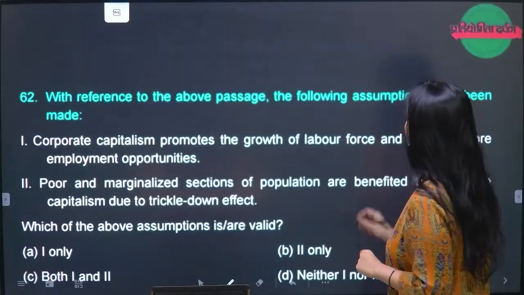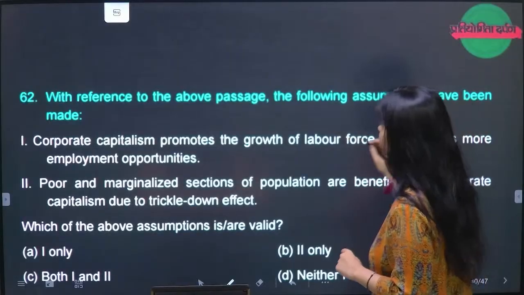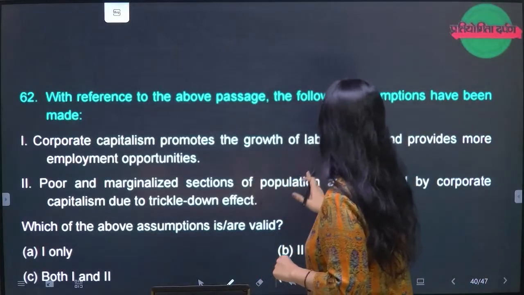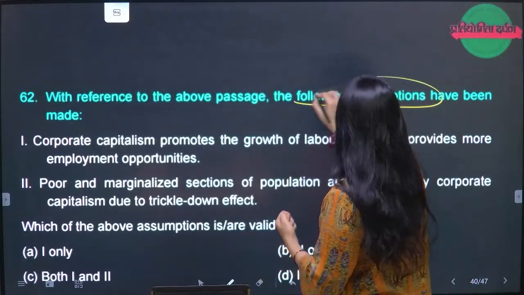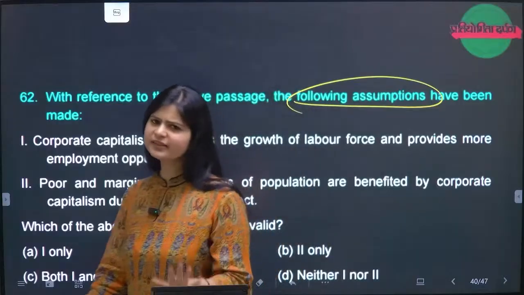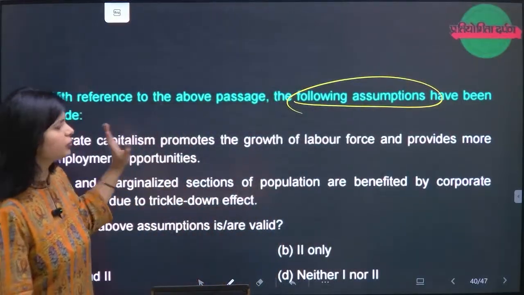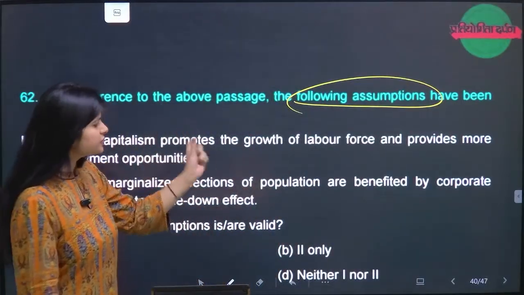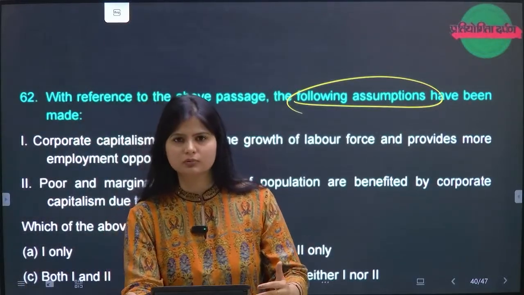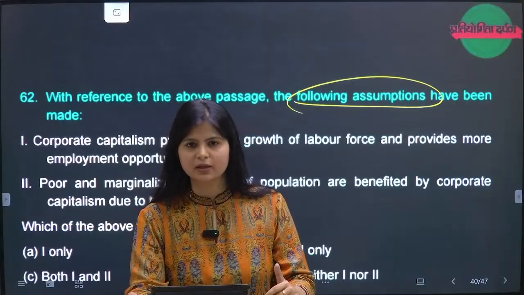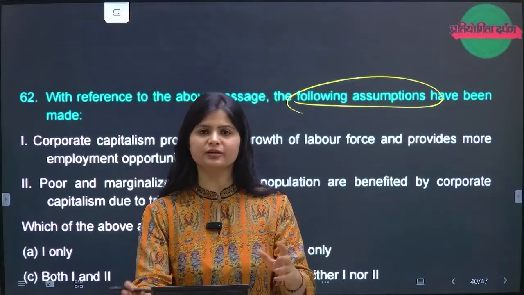With reference to the above passage, the following assumptions have been made. Corporate capitalism promotes the growth of the labor force and provides more employment. Now, they are saying assumptions. When they're talking about assumptions, you have to go with this, right? Assumptions means what you can infer, what you can assume through the passage. It does not have to be very strict. It has to be very generalized.